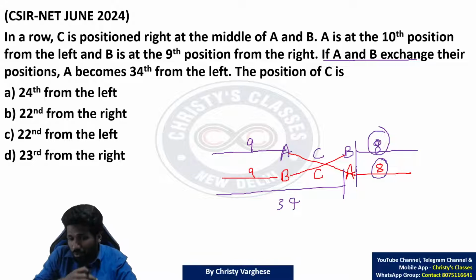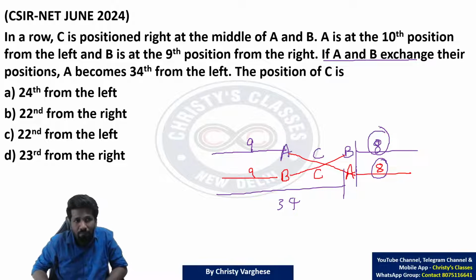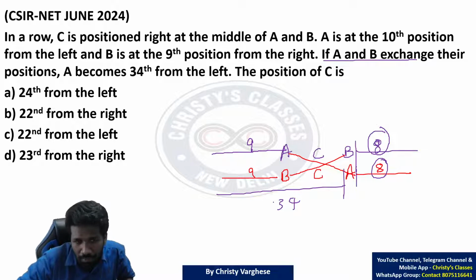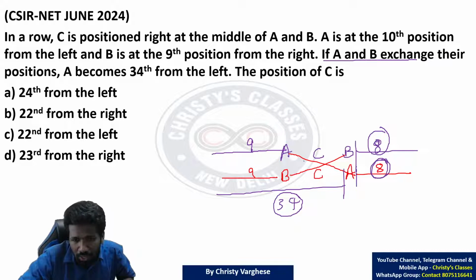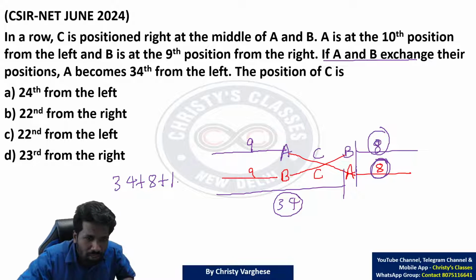That will give you information on the total number of people in this row. How many people are there in this row? 34 people to the left of A, 8 people to the right of A. 34 plus 8 plus A, which is 1 person. 34 plus 8 plus 1, 43 people are there.